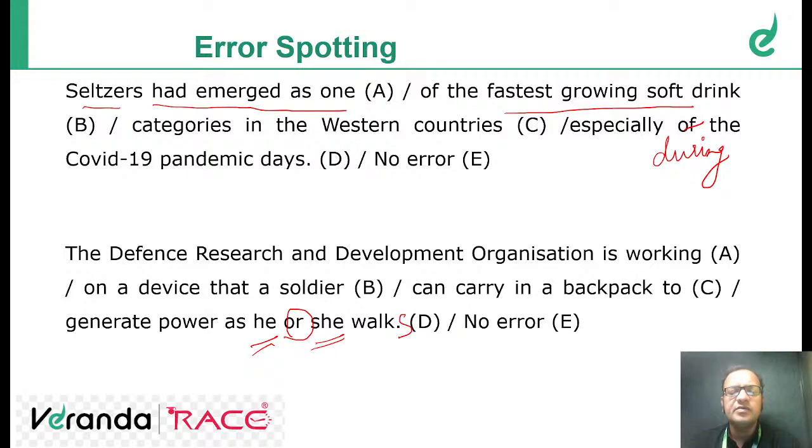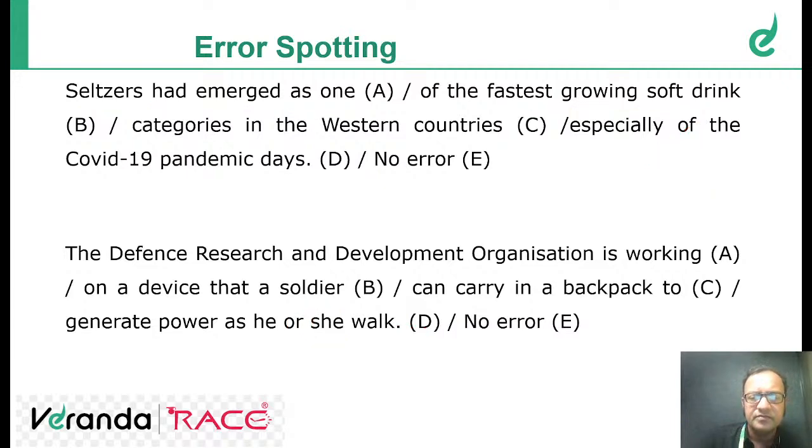The Defense Research and Development Organization is working on a device that a soldier can carry in a backpack to generate power as he or she walks. Clear? So walks will be the answer. The error was in part D, because with or, whatever the second subject is, after or, that decides the verb.